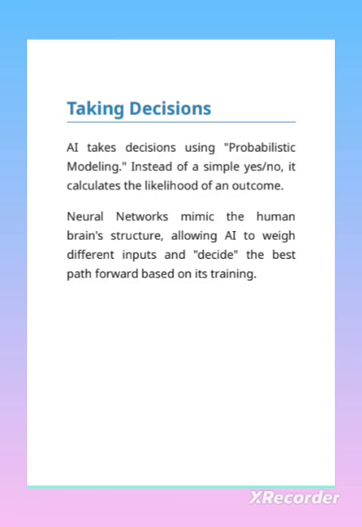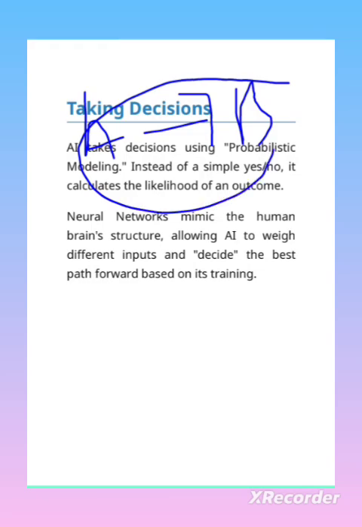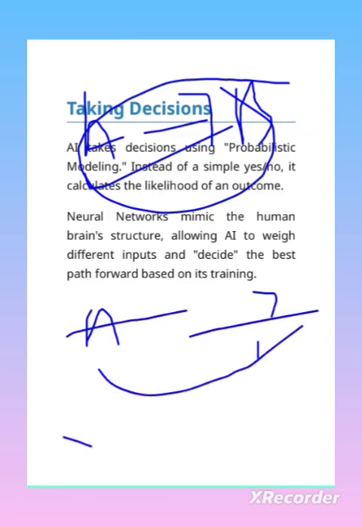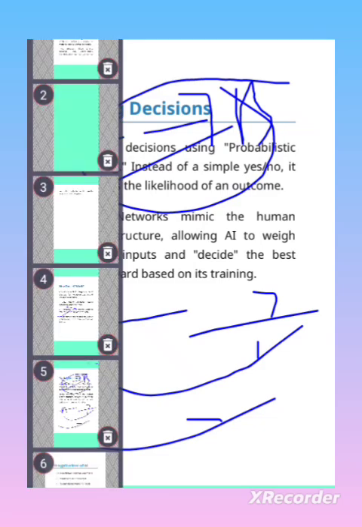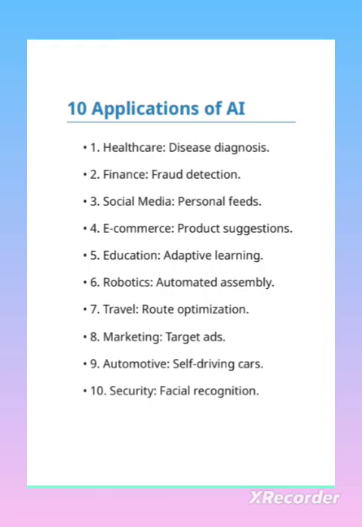So for example, the shortest path: I want to go from point A to B, right? This is the decision AI has to take. So how will it take the decision? First, it will rapidly check the distance between A and B on different paths. Algorithms will be there to find the shortest path between two points. So this way AI works. Okay, got my point? So coming to the next, that is six, applications of AI.